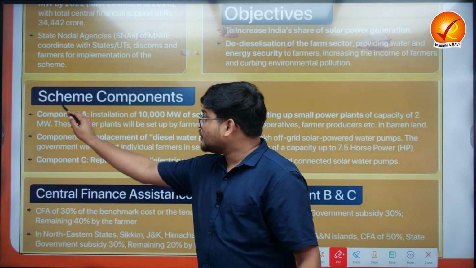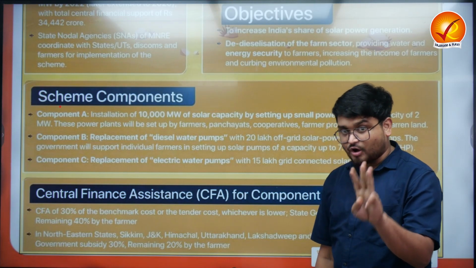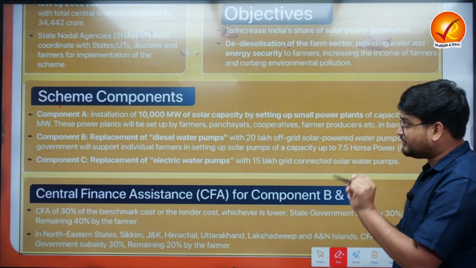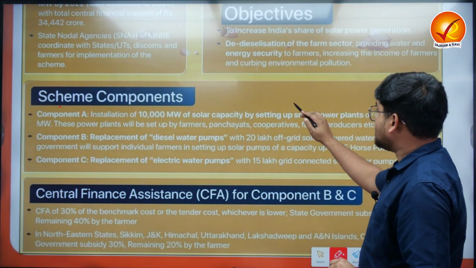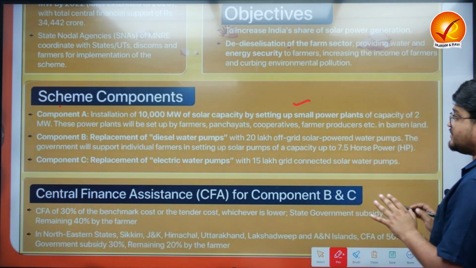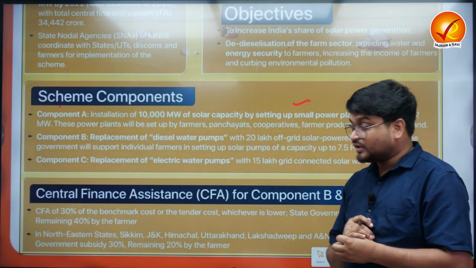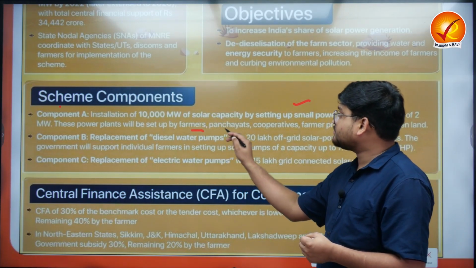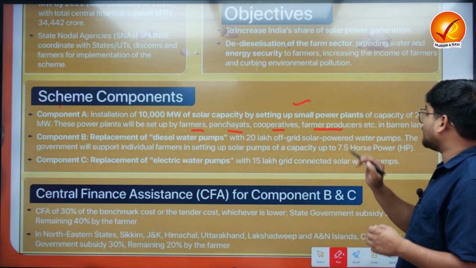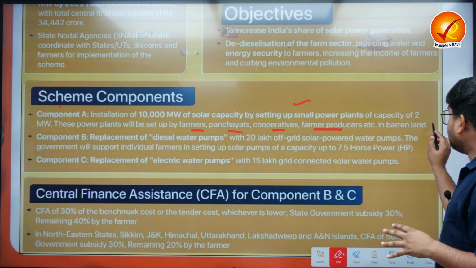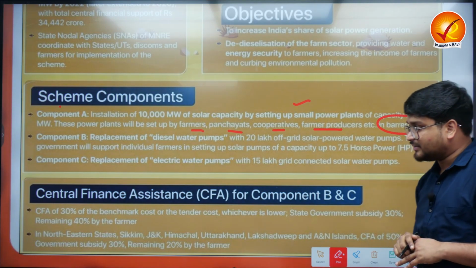Now let us look at the scheme components here. There are three components, A, B and C, where component A is the installation of 10,000 megawatts of solar capacity by setting up small power plants of capacity of 2 megawatts. So there will be small power plants of 2 megawatts which will be set up by farmers, panchayats, cooperatives, farmer producer organizations, etc. on barren land, on non-productive land.